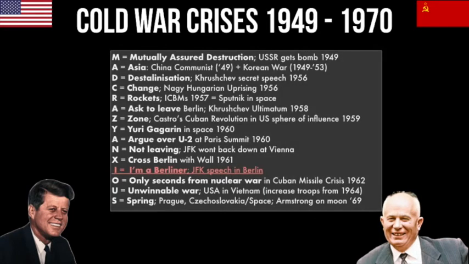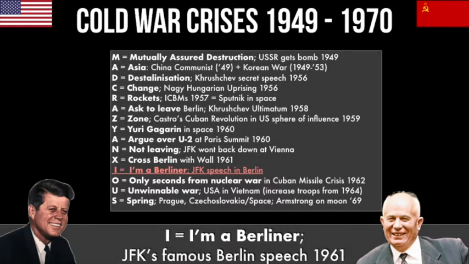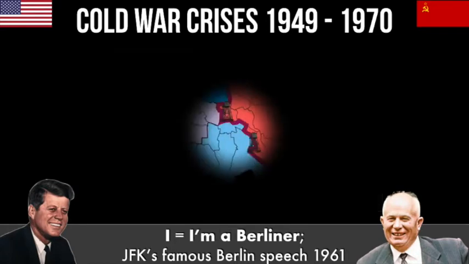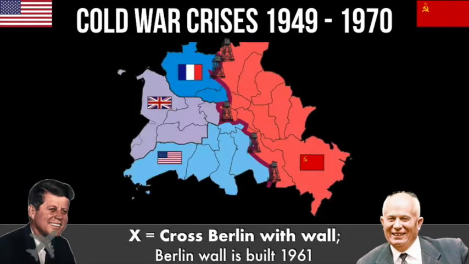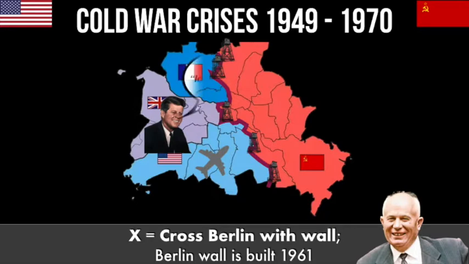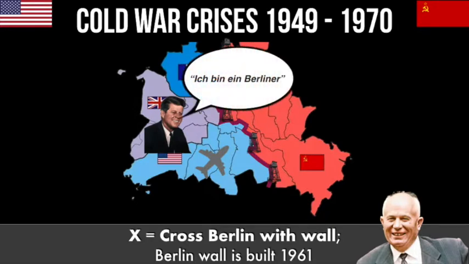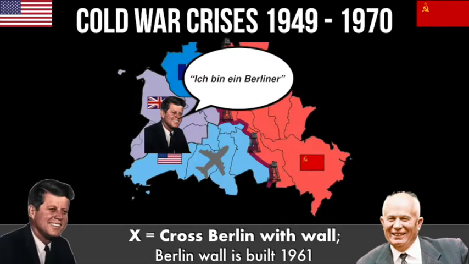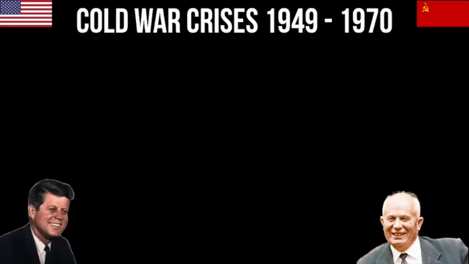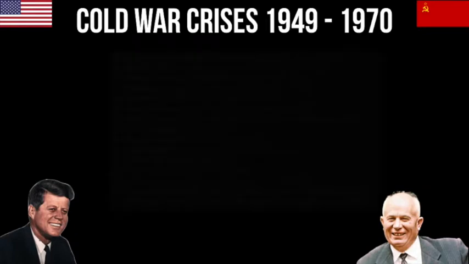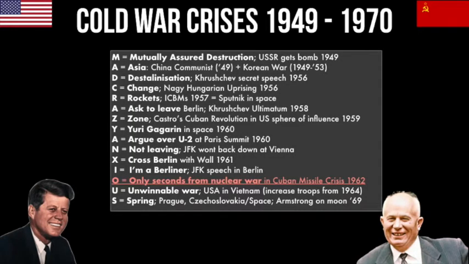That brings us on to our next letter, which is I. I'm a Berliner. This is JFK's really famous speech in 1963. He flies in to West Berlin and gives a very famous speech where he even speaks in German and says, Ich bin ein Berliner, showing that he's supporting the West Germans against the aggression of the communists in Berlin. His speech makes him hugely famous and much more popular, although sadly he died the next year, but that's another story for another time.